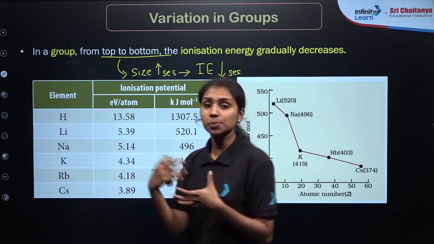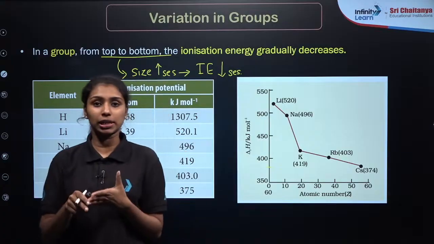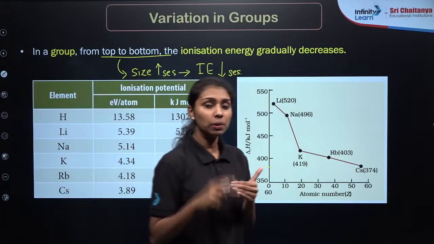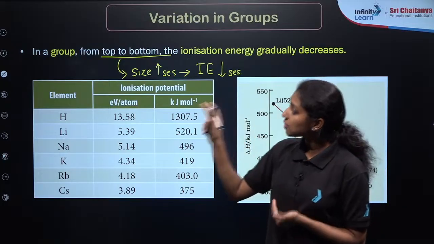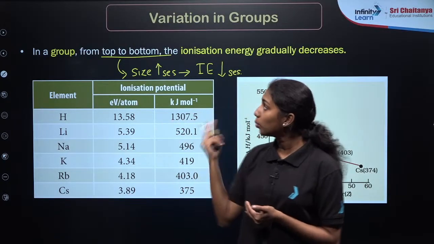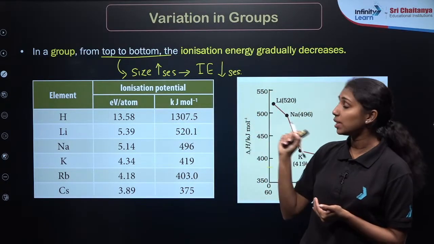So size and ionization potential or ionization energy are inversely proportional, right? So if you are moving top to bottom in a group, size increases means ionization enthalpy decreases. Clear? That is why it is given here. In a group from top to bottom, the ionization energy gradually decreases.